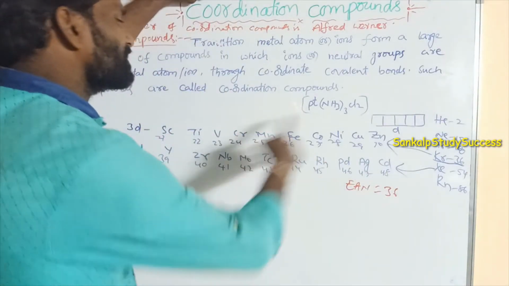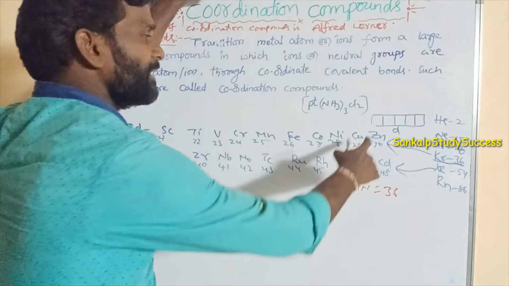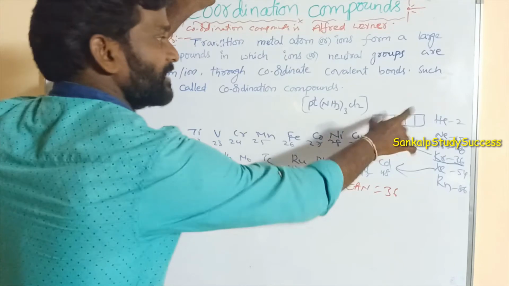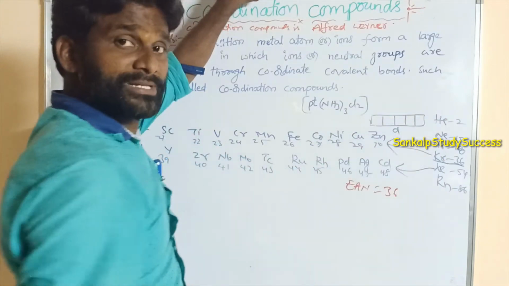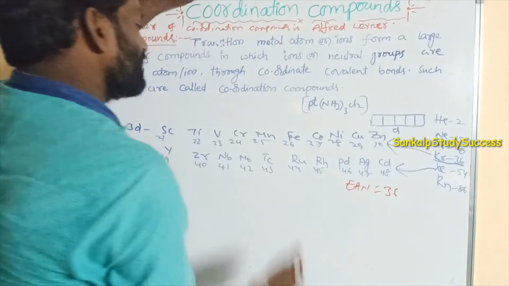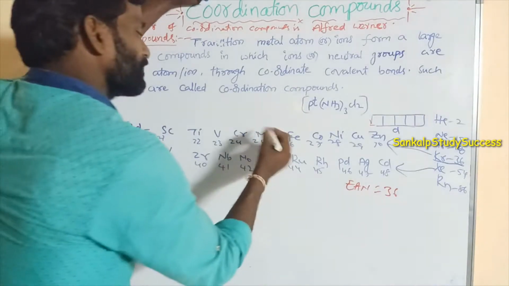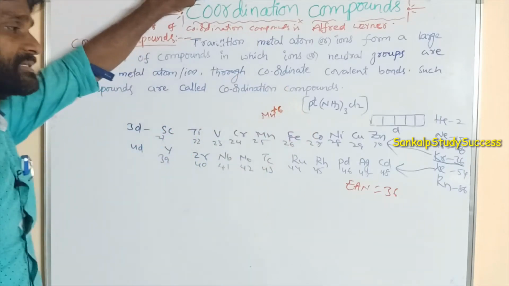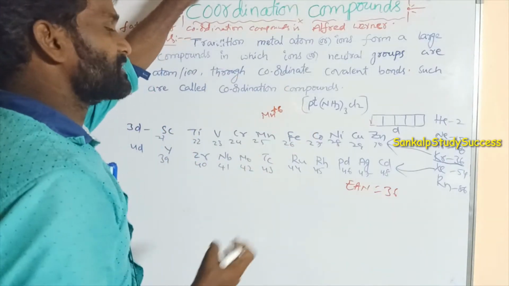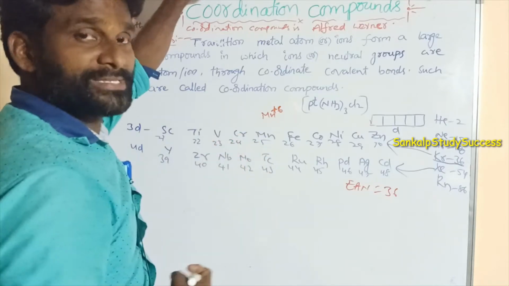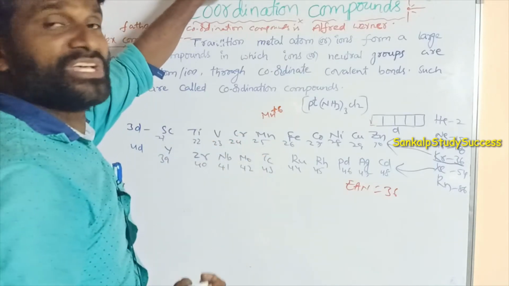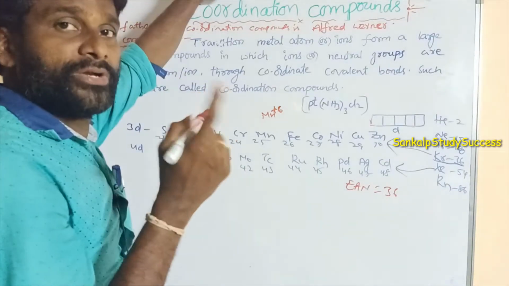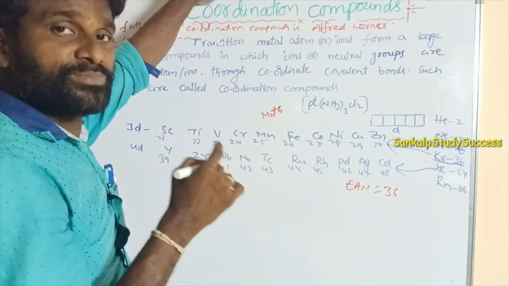All these d block elements have empty d orbitals, in the ground state or ionic state. They also have high nuclear charge, for example Mn plus 6, Fe3 plus, chromium plus 6. And these are small in size compared to s block elements.